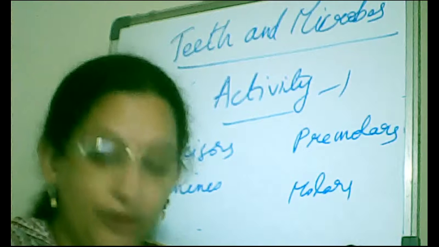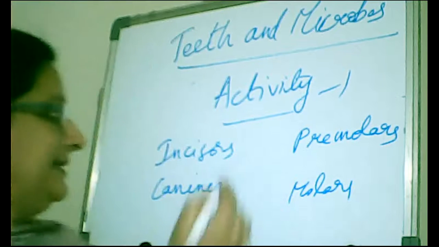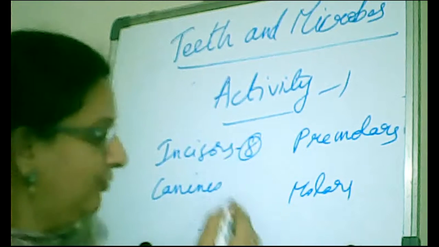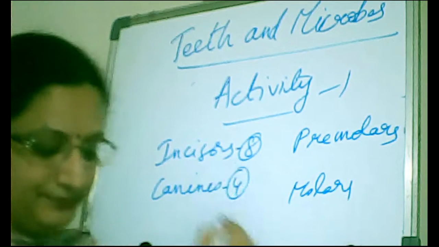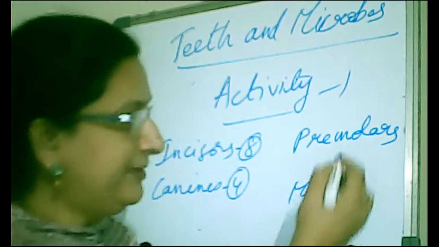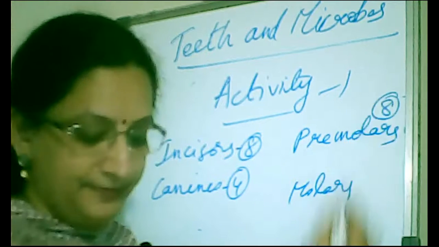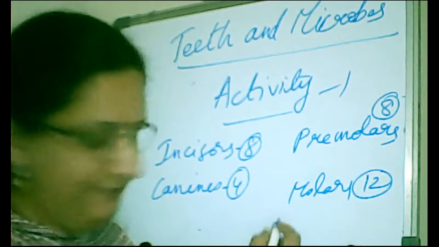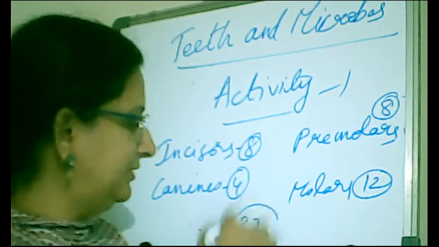So the teeth formula is 8 incisors, 4 canines, 8 premolars, 12 molars. Total how many do you have? 32 teeth altogether.